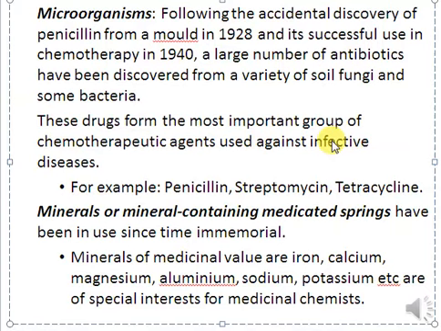They are important as chemotherapeutic agents, which are used against infectious diseases. Examples of drugs obtained from microorganisms include penicillin, streptomycin, and tetracycline. The fourth category of natural drugs are minerals or mineral-containing medicated springs. A lot of medicinal drugs are obtained from minerals or from springs containing those minerals. These include iron, calcium, magnesium, aluminium, sodium, potassium, etc. These elements are also very useful for medicinal chemistry.